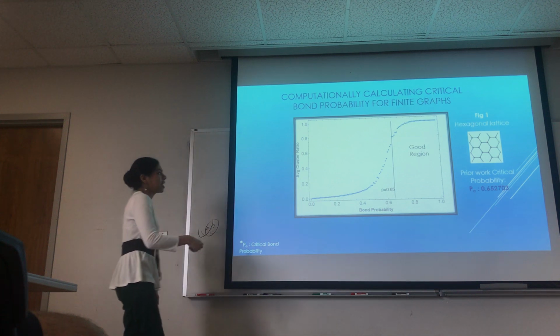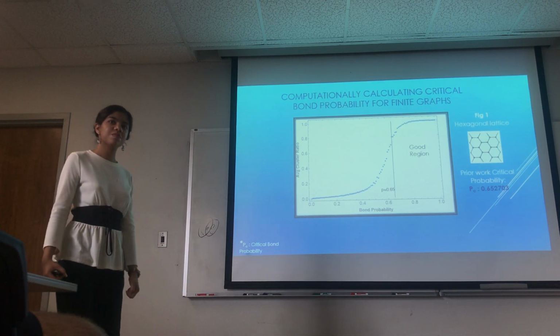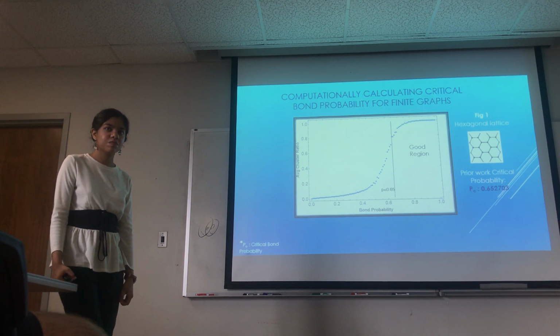Yeah, okay, the hexagonal lattice didn't do so well. Is it well known that the infinite and the finite graph should have a close critical probability? I mean, that's not necessarily the case. The finite phase transition will approach the infinite one as you increase the size, but it need not be exactly the same for finite.